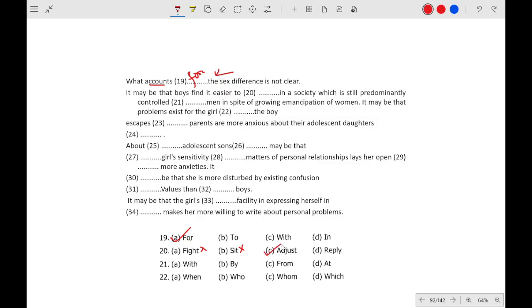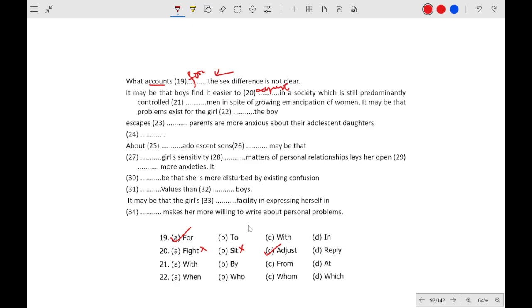Adjust sounds more accurate in this context, okay, so it will be adjust. Reply doesn't really fit the perspective. It may be because the boys find it easier to reply in a society which is predominantly, reply to whom, what, okay, it is not given in the line. Reply in a society, reply to whom, okay.